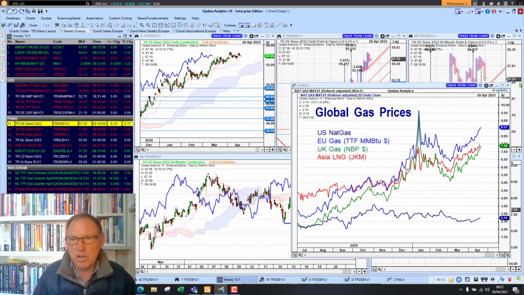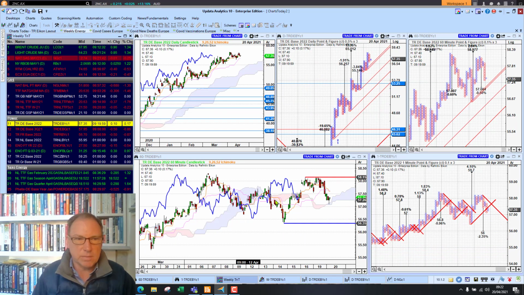Taking a look at German power, that's pulling back this morning as well. Just really most things in the energy mix stuck in the doldrums. 58 is the level to break there. 58.30 was the high that we saw at the beginning of the month. Once we break that 58.30 level, we should run to the next levels higher.